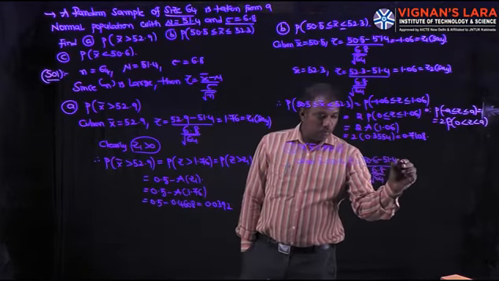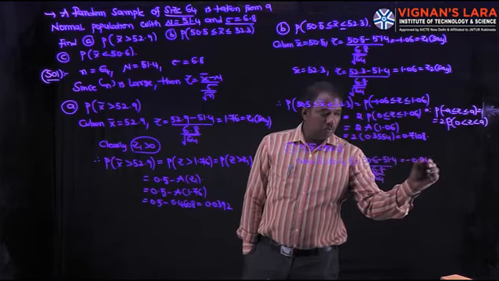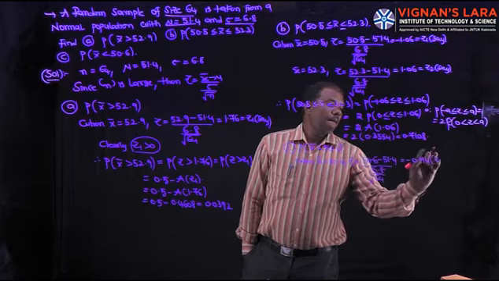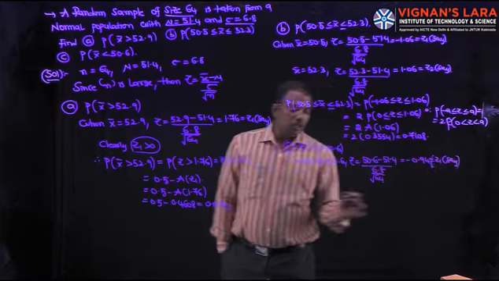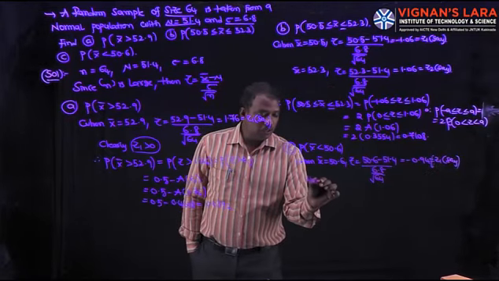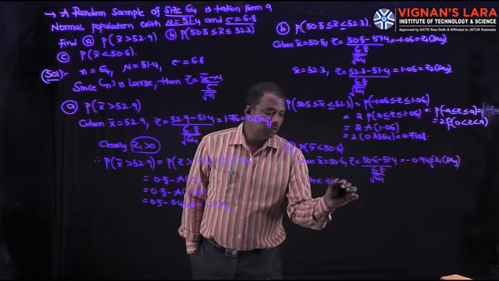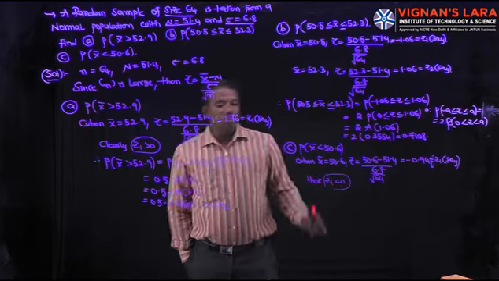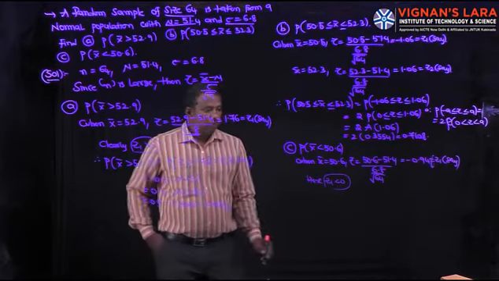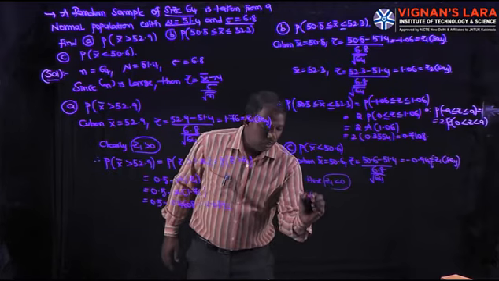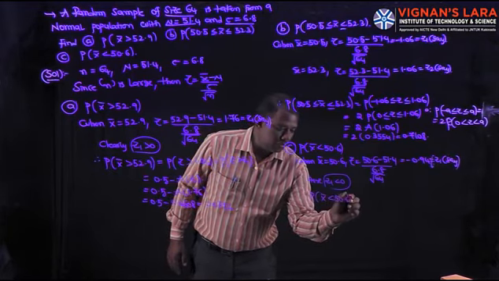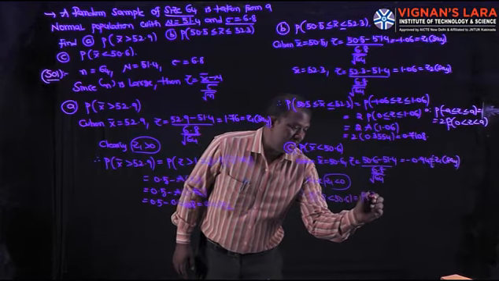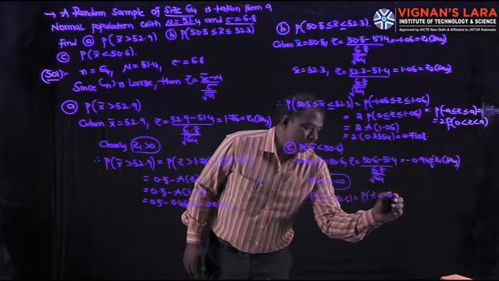That equals minus 0.94. Let it be Z1. Here Z1 is negative, Z1 is less than 0. Therefore, P of x bar less than 50.6 becomes P of z less than minus 0.94.